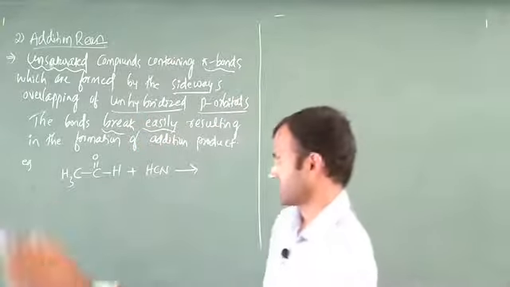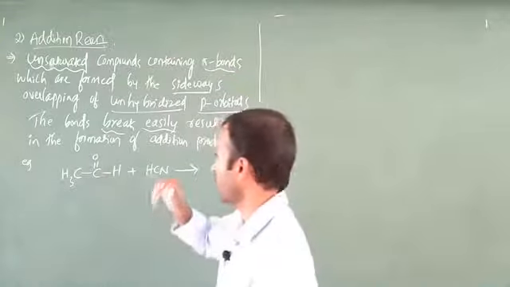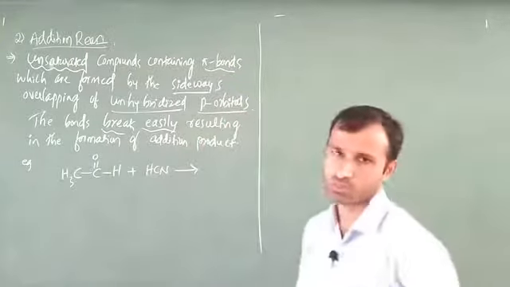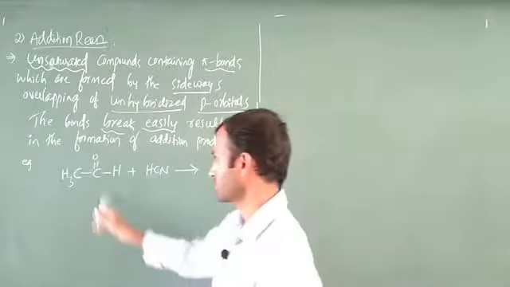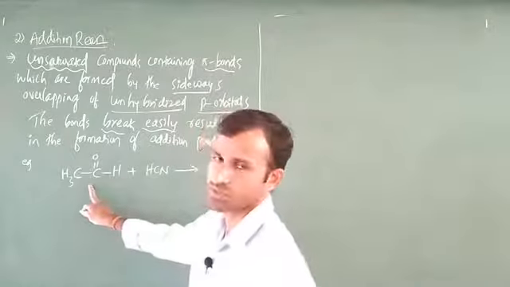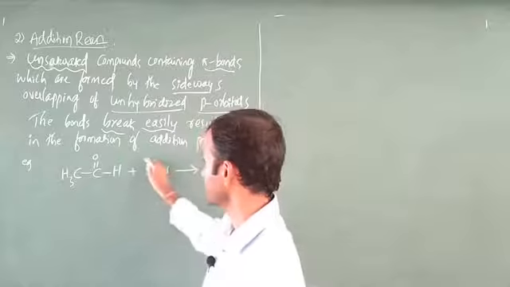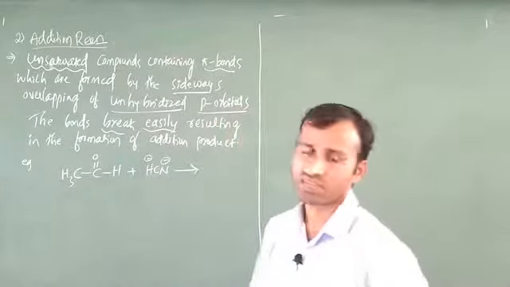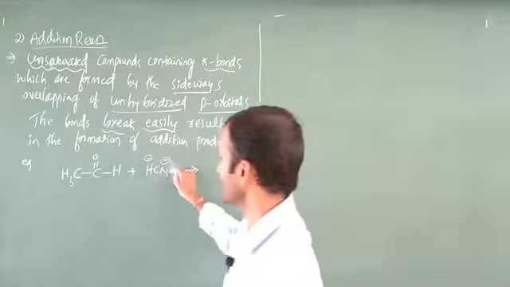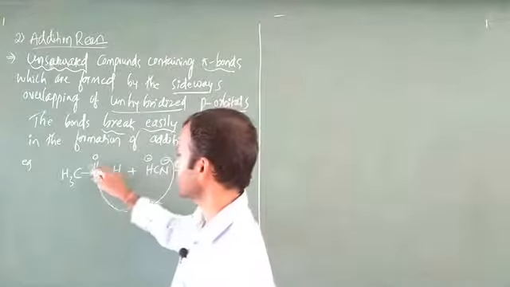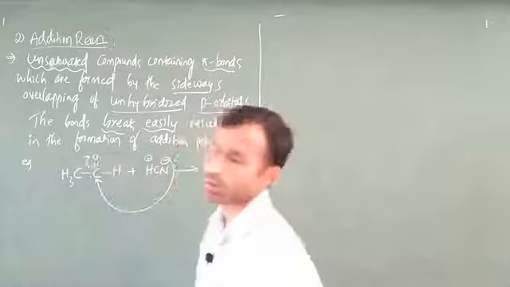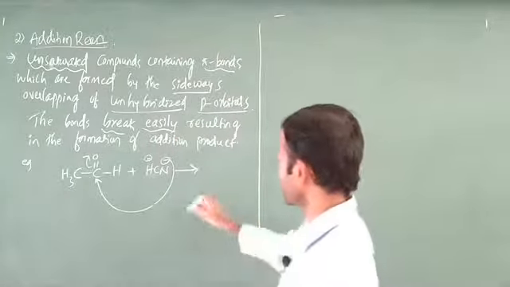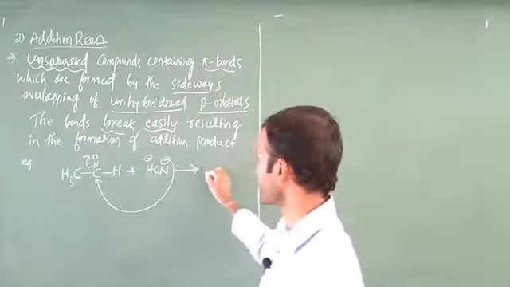In this case, just here, you know very well about that. What is the name of this one? Now tell me. CH3 C double bond O H. What is the name of this one? Aldehyde. This is an aldehyde, IUPAC name ethanal. Just here in this case, this is an H plus, next this is a CN minus. The CN minus acts as a nucleophile. In this case, this is going to attack automatically. The carbon-oxygen double bond is going to break. Okay, there is a formation of product: CH3 as it is, you have to write.